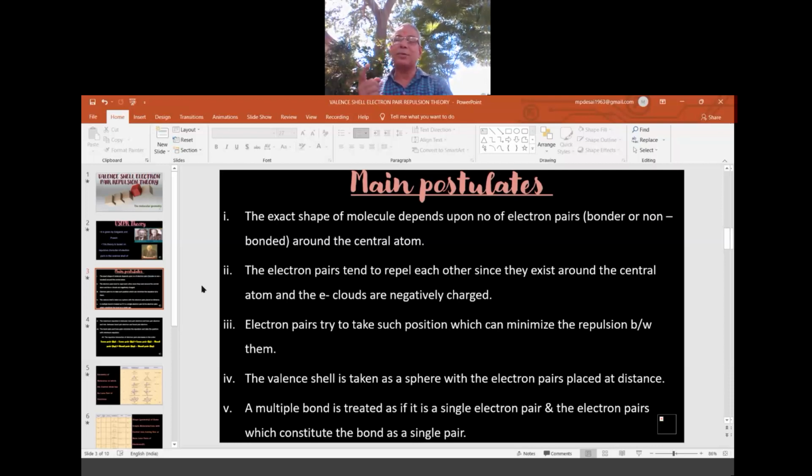After making the main bond, if there is a provision, then they go for the extra bond. The extra bond is called the pi bond. After going for the extra bond, they again go for minimum repulsion. Keeping in mind the main bond and the extra bond, they decide what geometry to take: triangular bipyramidal, bent or V shape, T shape. All those shapes are made. So the main bond is formed, then other bonds are also formed.